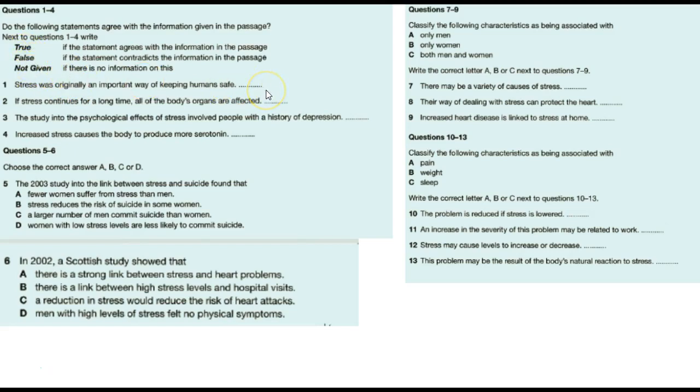We have fill in the blanks. We have multiple choice here. We have classify. You have A, B, C, and then you have 7, 8, 9. And another classify question, A, B, C, and then 10, 11, 12, and 13. At the end of the video, on the description, you will find a link to the answers. You can download a file from Dropbox to see the answers to these questions.